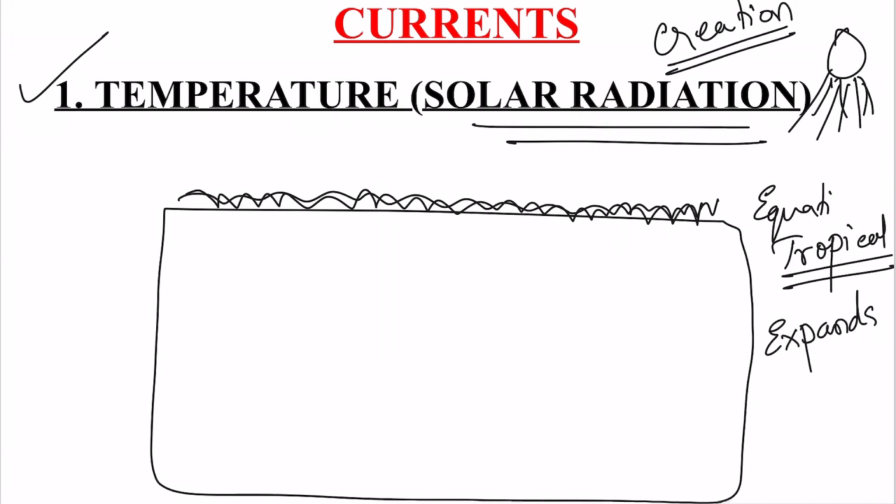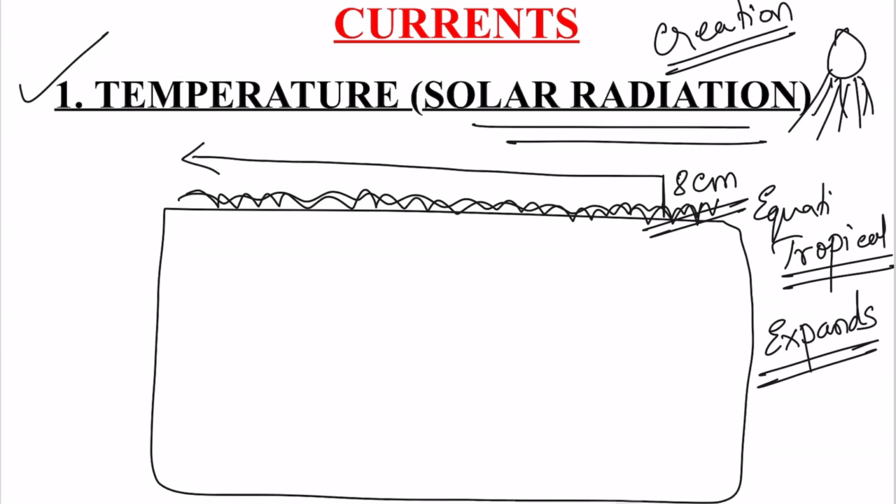As we all know, when a particular thing is heated, it expands, and the molecules expand, and that is why it gains a height of about 8 centimeters in the equatorial region. And because it is expanding, it starts moving. Why is it moving? It is moving on the force of the winds.